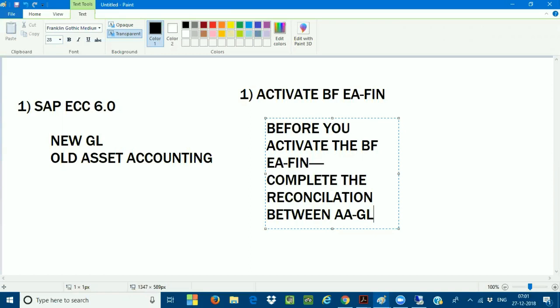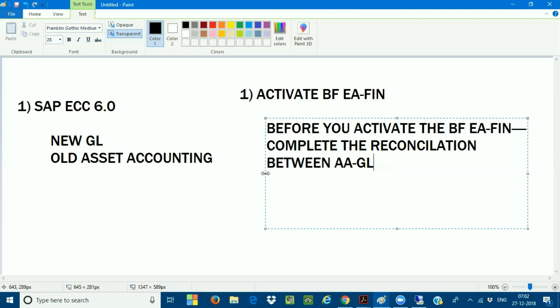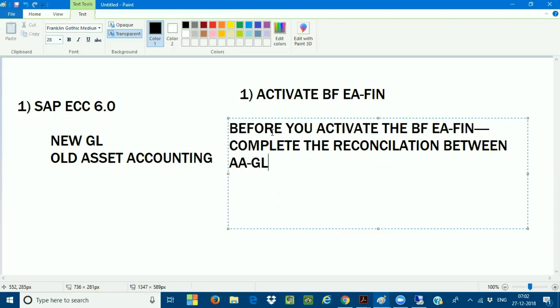Make sure that the balance matches. I'll tell you what reports you need to execute to see the reconciliation between the asset accounting and the GL, because in SAP S/4HANA there is no concept of a reconciliation process. Because of that, before you do the system conversion, make sure that your reconciliations are consistent between the asset accounting and the GL. Once I complete this reconciliation process, then what is the second step?